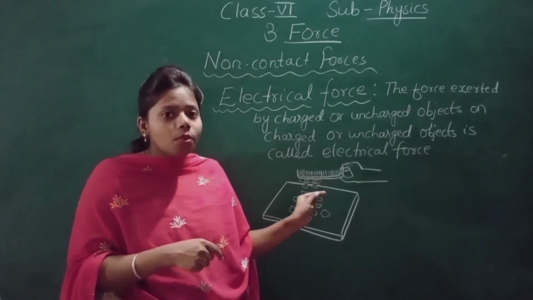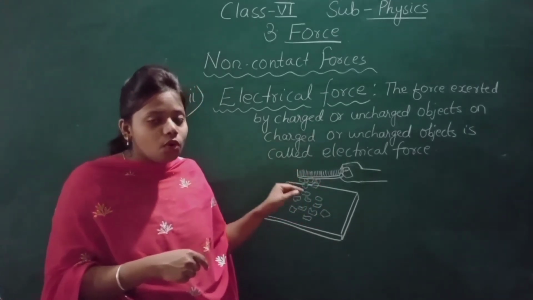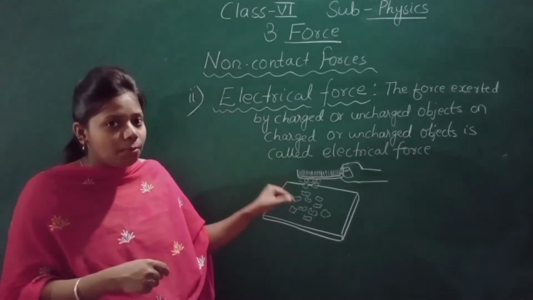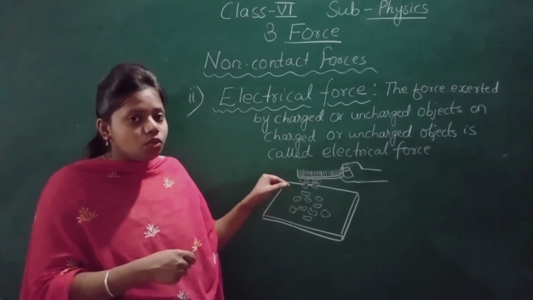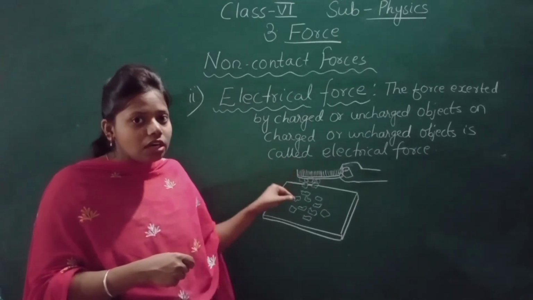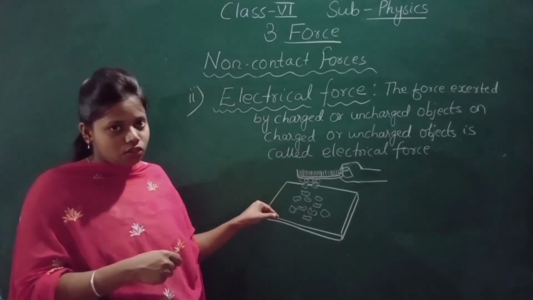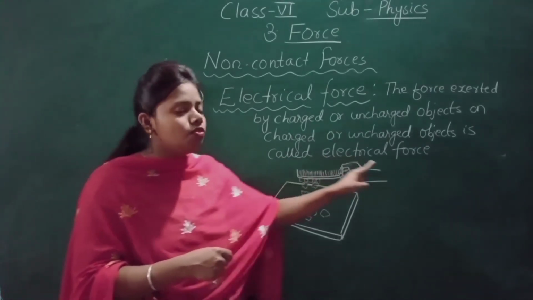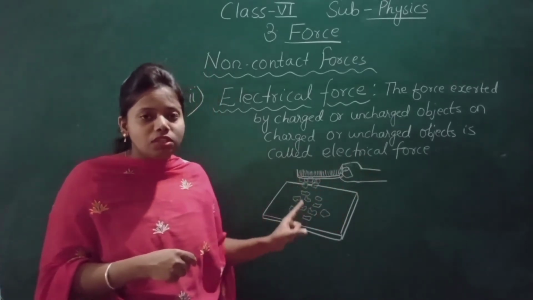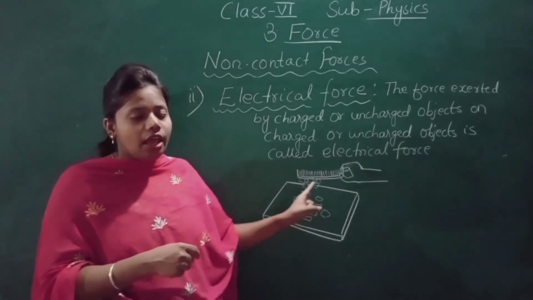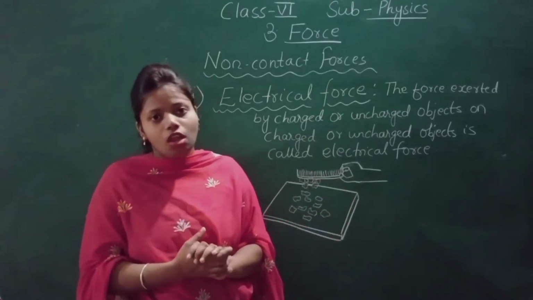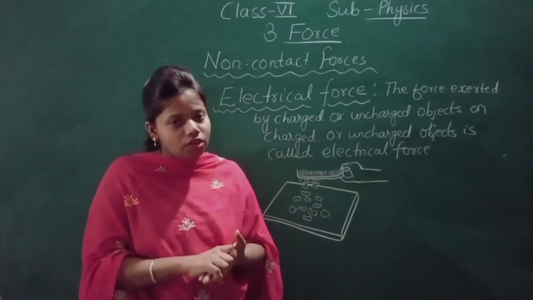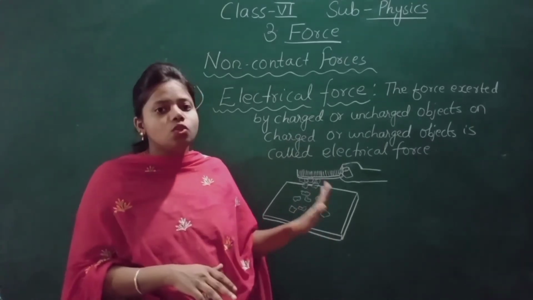And the comb is exerting a force on the bits of paper, and the bits of paper are not charged, they are uncharged. So the force exerted by the charged object on that uncharged object is electrical force. Here the comb is charged and the bits of paper are uncharged, and it attracts the paper towards it. That force is called electrical force. I hope you have understood this electrical force also.